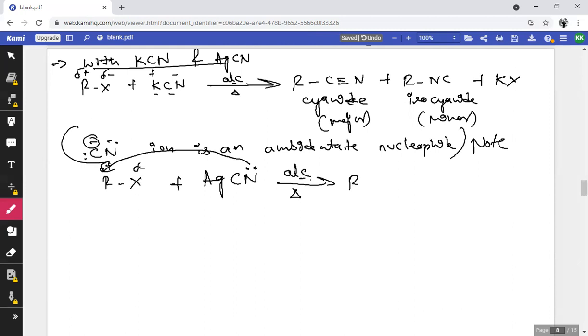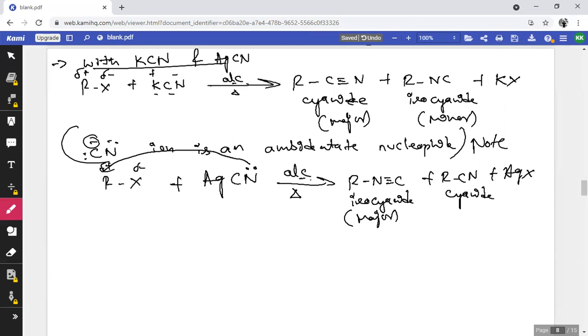Then the product obtained is RN triple bond C plus RCN plus AgX. So it forms cyanide as well as isocyanide. But in the case of AgCN, the isocyanide product is major while the cyanide product obtained is minor.